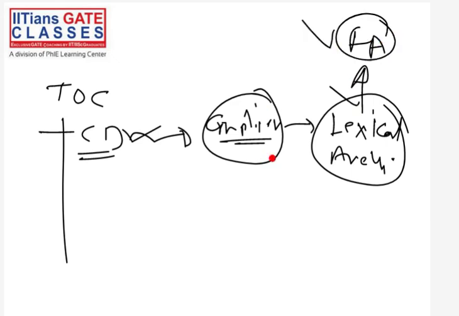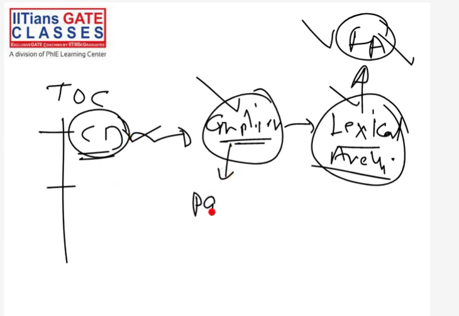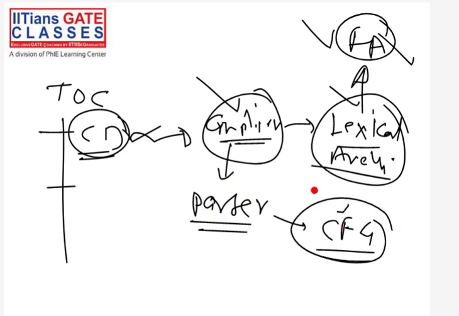As I told you, we will study three machines: finite automata, push down automata, and Turing machine. So the lexical analyzer that we use in compilers is nothing but a finite automata. Of course there are many other uses also. In a compiler we also have something called a parser. This parser uses context free grammar, CFG. When we study grammar, at that time we will study context free grammar. This parser also uses some form of PDA.